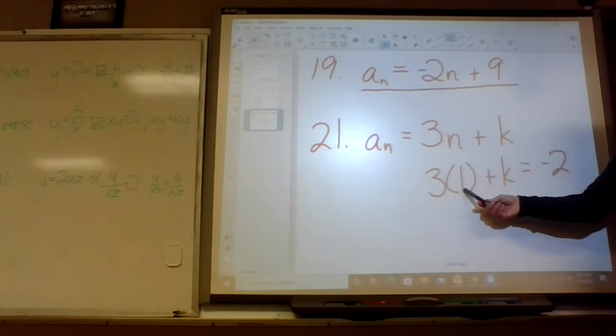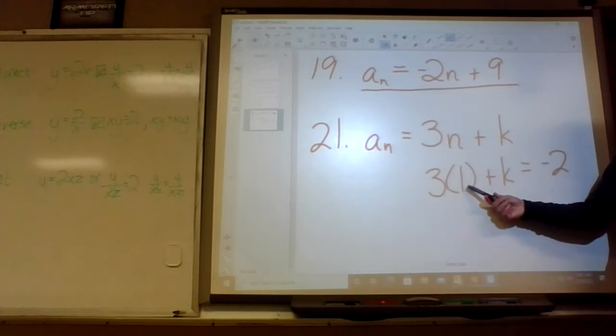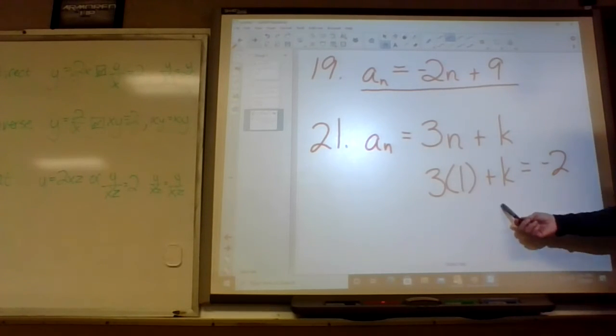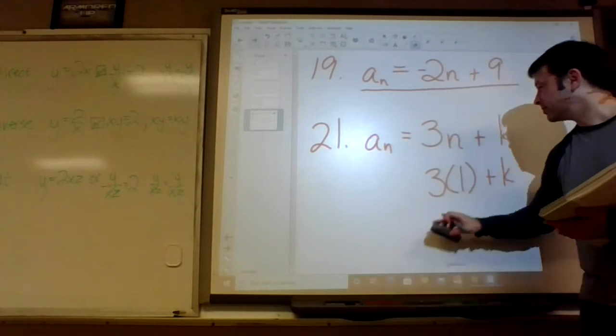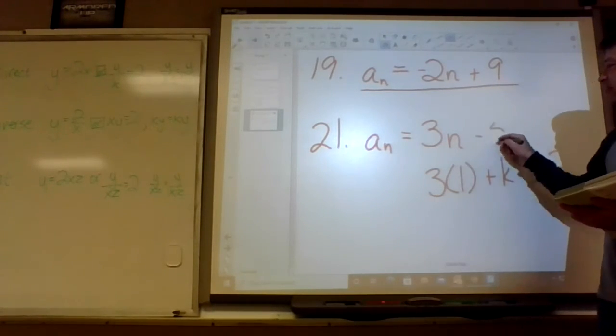So what would I put in for k to make this work? Minus 5, because 3 minus 5 is -2. So, instead of plus k, I'm just going to put minus 5.